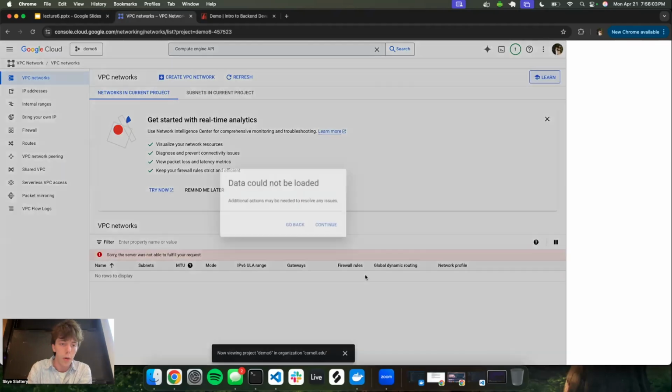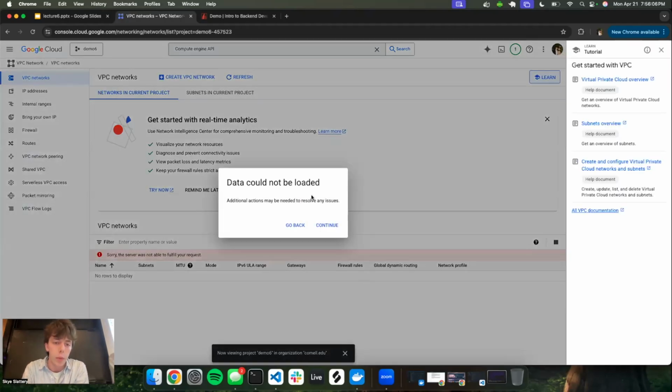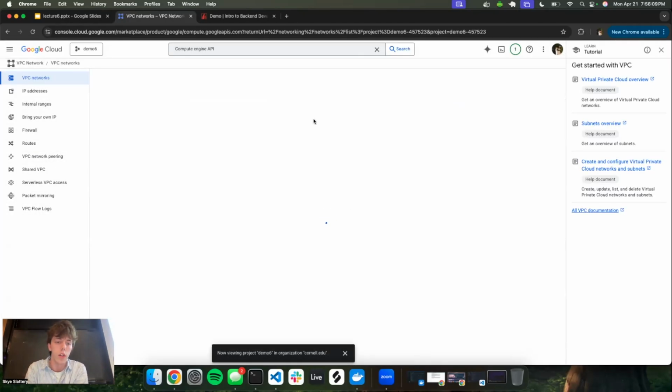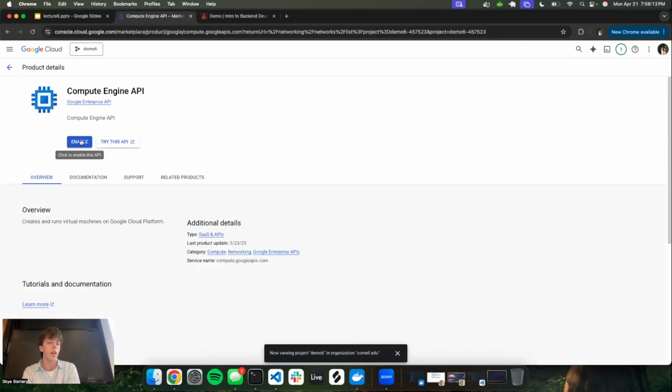We click on VPC network there, and it's going to give us this error, data could not be loaded. It's all good. We click continue. It should bring us to this API. We have to enable this API from Google for it to work. This might take a second. They have all these different services you can activate for your projects. There's this Compute Engine here, which lets you do the VPC networks. There's a YouTube API to give your project access to the YouTube API. All sorts of different things you can do. We'll wait for this to activate, and then we'll create our VPC network.